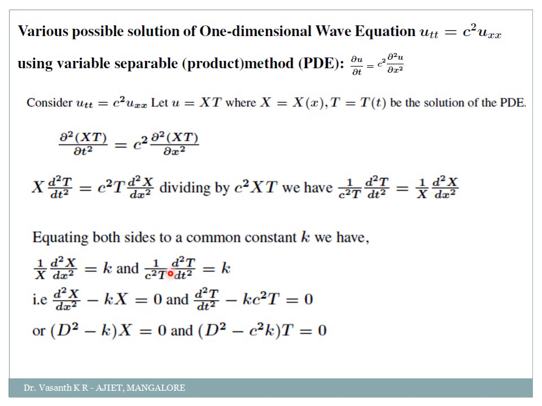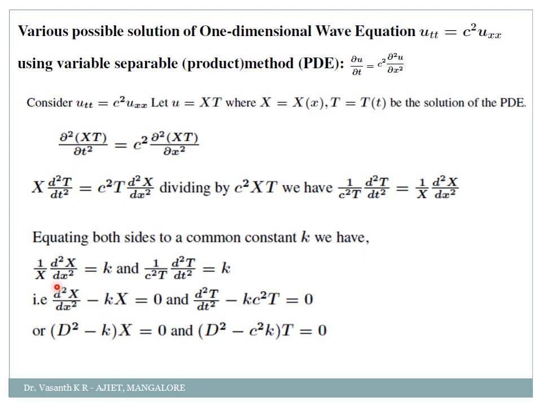Clear? And similarly here, I will take this 1 by c square t to the other side. It will become k into c square t. When I equate it to 0, it will become d square t by dt square minus k into c square t equal to 0. Proper? Or I can write this as, you know, you have studied the various solutions, how to find out yc and all, correct? So in the same way now we are getting a differential equation. Solve that differential equation. That's it.